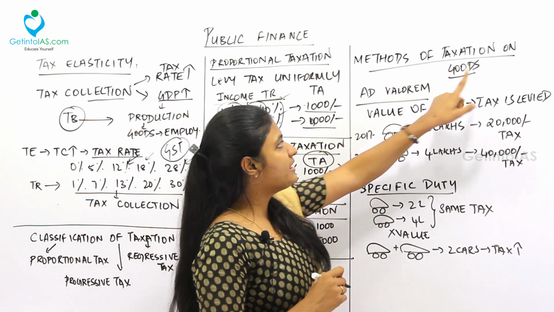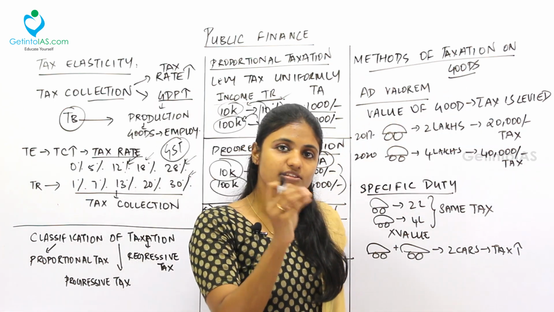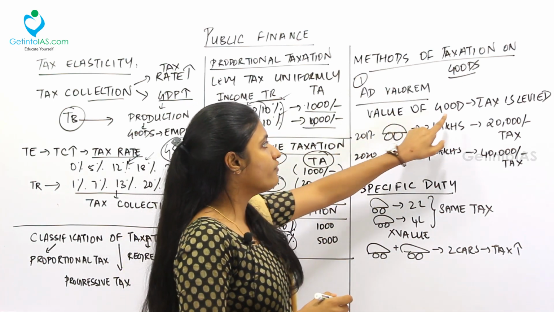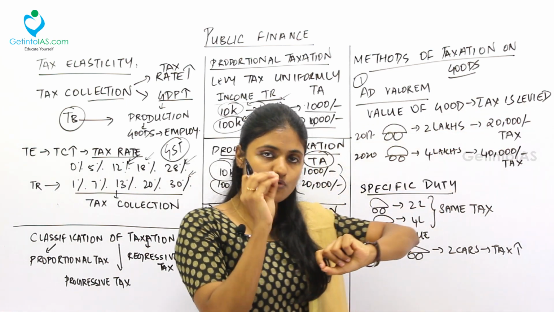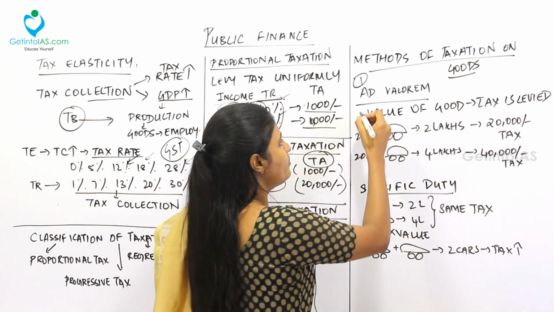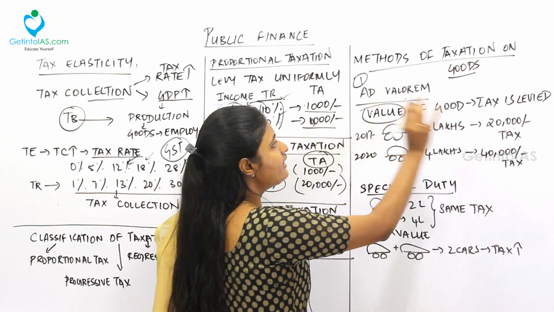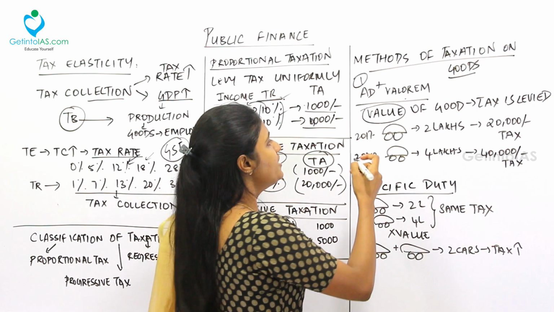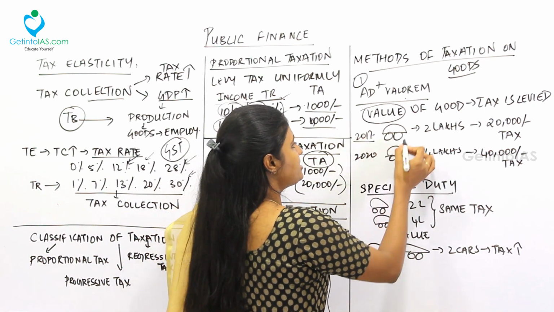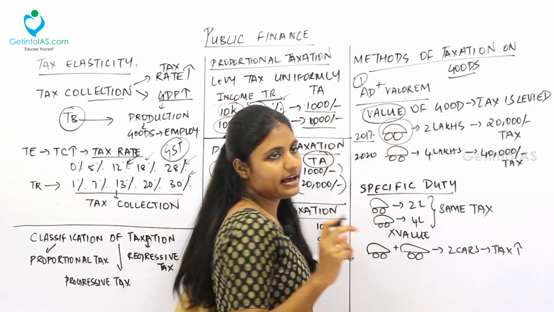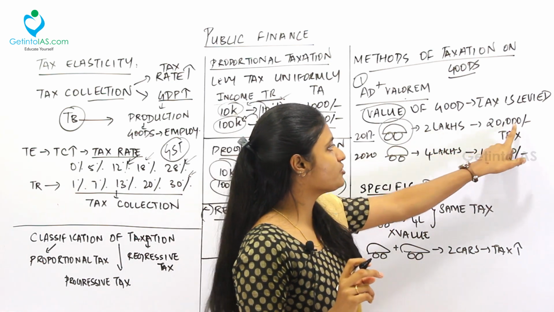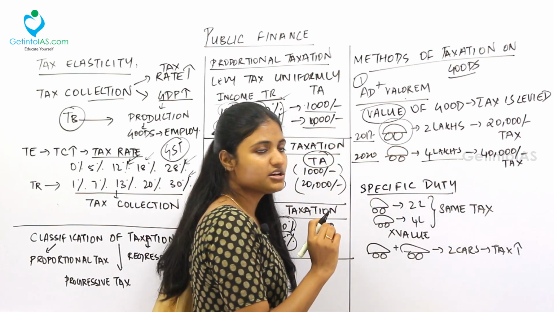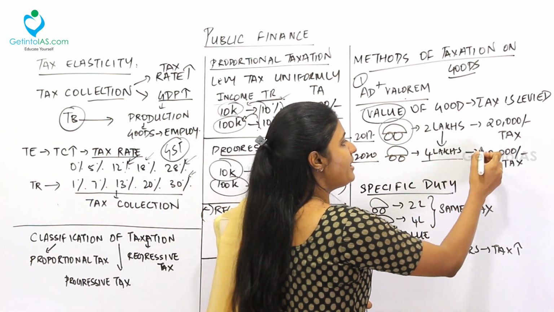Fine. Now coming to the methods of taxation of goods. How will they tax the goods? First thing is ad valorem. So ad valorem is, on the value of goods, the tax is levied. So for the value only the tax is levied. Very important. Value is valorem, ad valorem. So when you're adding value to something, the tax will also increase. See, for example, in 2017, the rate of this car was 2 lakhs. Okay, so I was paying 20,000 tax. Later in 2020, the rate of this car increased to 4 lakhs. So the value got increased. So I am paying more amount of tax.